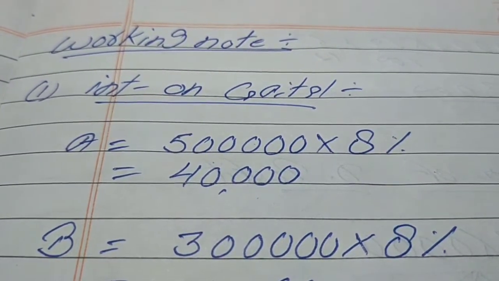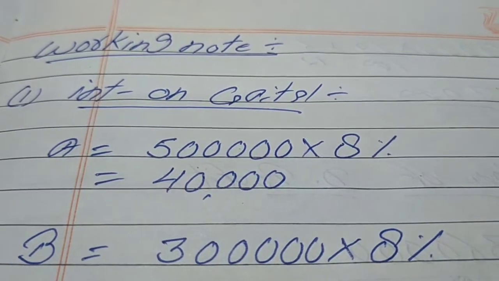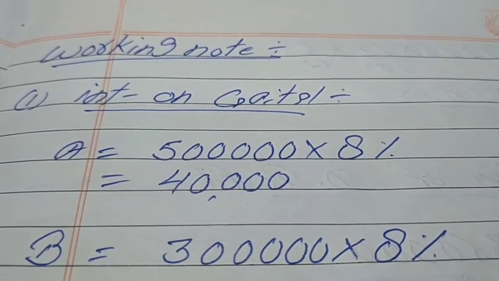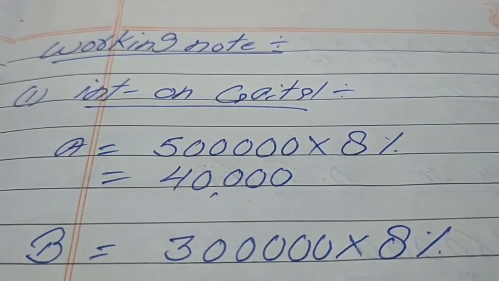Now today we will start one new question that is related to your guaranteed profit. According to the question, we have to find out 8% per annum interest on the capital which is given in your partnership deed. Mr. A, B and C, three are the partners in the question.